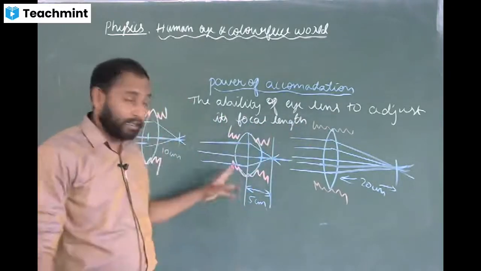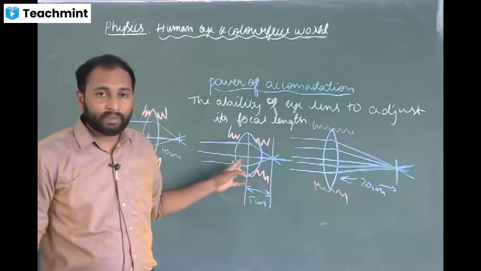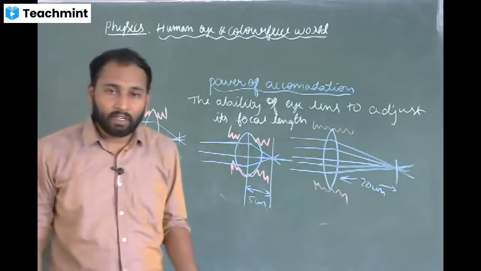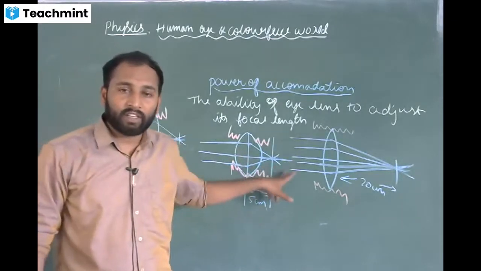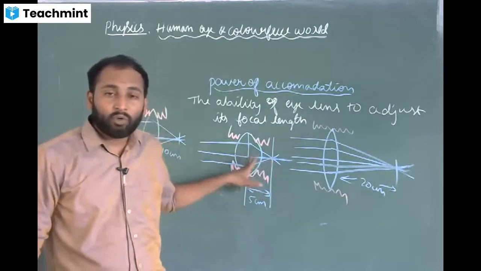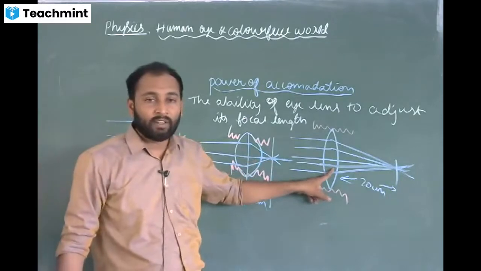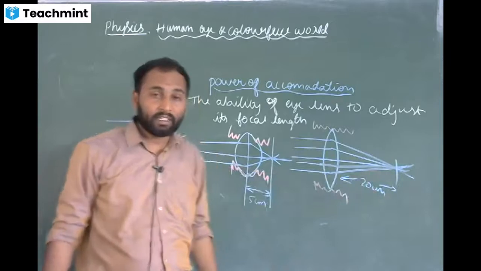So I'll repeat once again. Eye lens is a jelly-like substance. Its curvature can be modified to some extent. If the ciliary muscles contract, the curvature of the lens increases, so focal length decreases. If ciliary muscles relax, the curvature of the lens decreases, focal length increases.